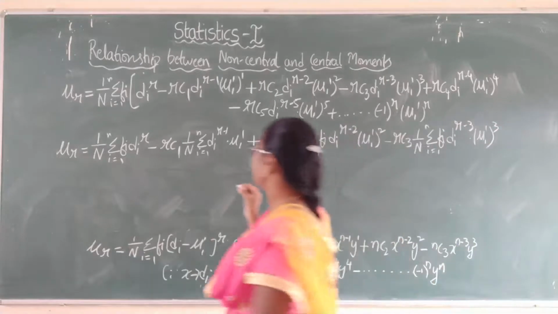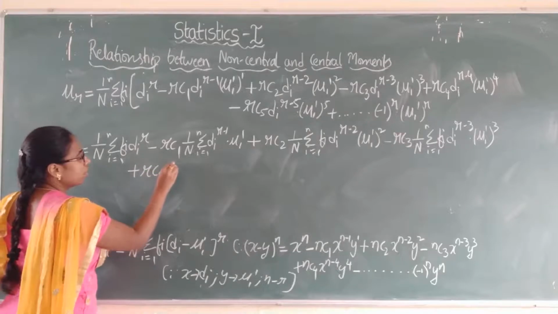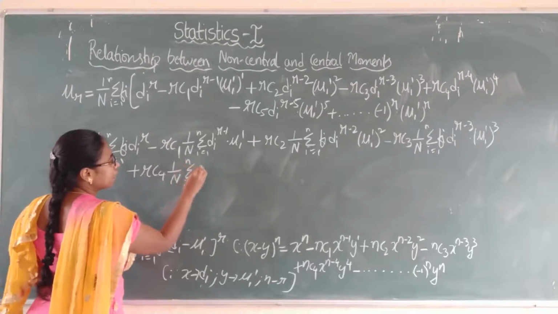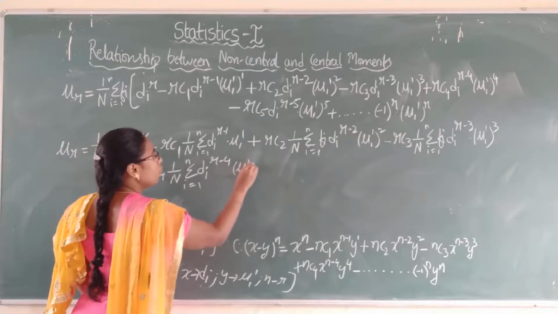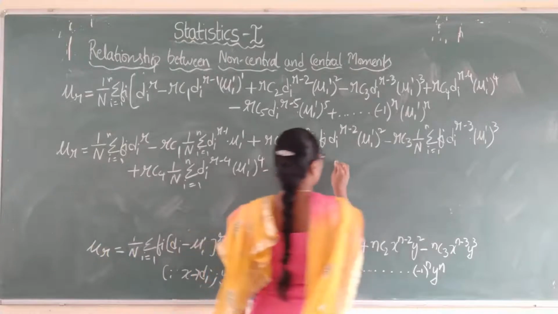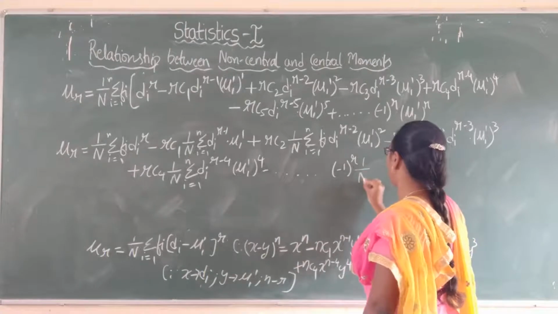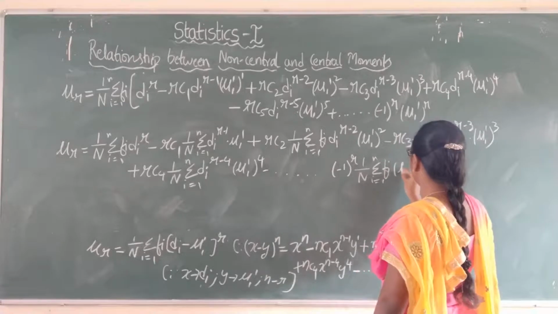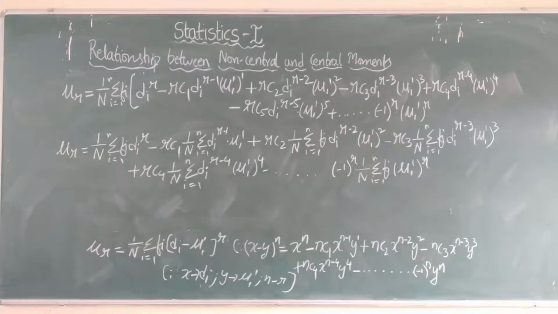The next term, the fourth term, is plus rC4, 1 by n summation i equals 1 to n fi di power r minus 4 into mu1 dash power 4, minus, and so on up to the last term, minus 1 whole power r, 1 by n summation i equals 1 to n fi into mu1 dash power r. Now this is the next step.